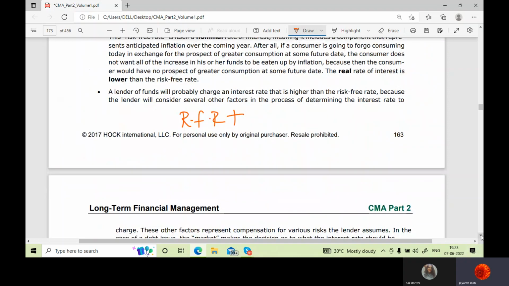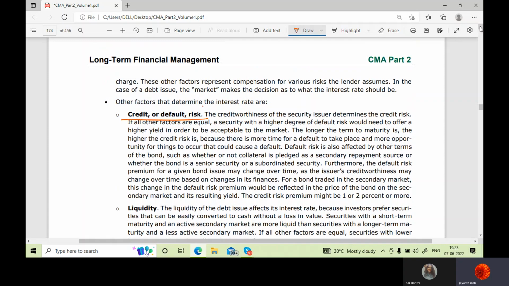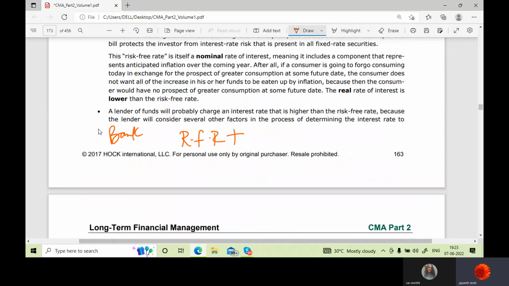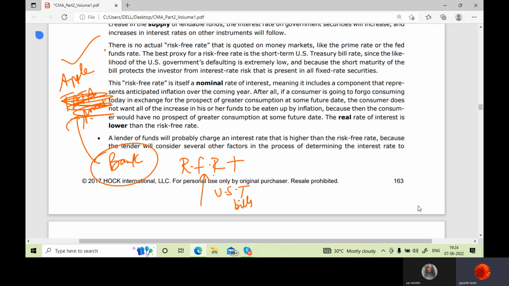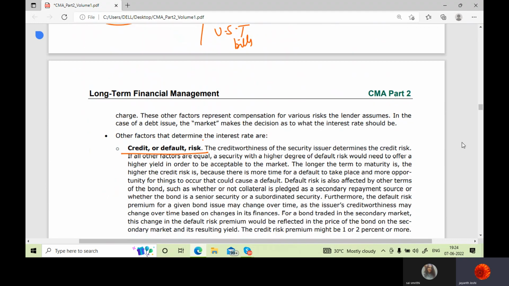Then we would add the credit or default risk. Suppose you are a bank, and you are lending money to your client. First of all, there will be a reference rate, a base rate, that is the risk-free rate. Let's say that is US Treasury. Let's say I am speaking about Apple. So the risk-free rate, US Treasury bills, not bonds, plus, Apple can also default, so I have a risk, that is credit or default risk.